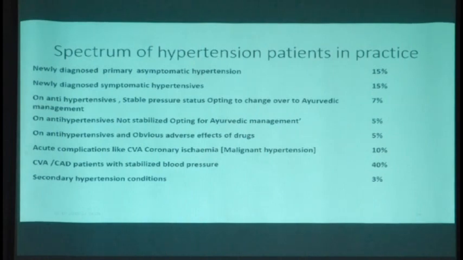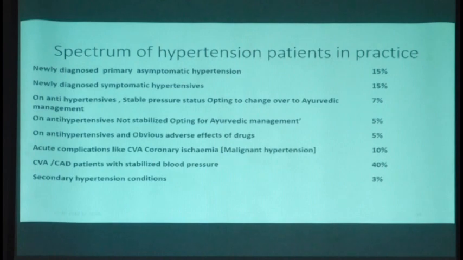Rarely do we get patients newly diagnosed by us as hypertension. The majority are already diagnosed as hypertension and have had treatment. There are certain patients diagnosed by somebody else, but who have some fear of the diagnosis, and they come to Ayurveda. So you will get a few patients of that category.